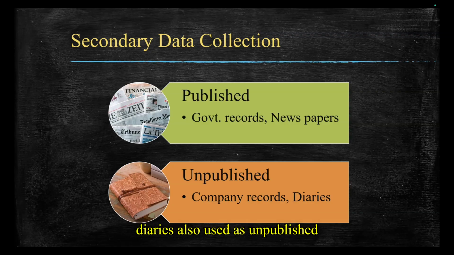Even personal diaries are also used as unpublished sources. If I want data on literacy rate, I don't need to conduct a survey myself. I can directly use government census data. Why do I need a survey on that? Already I have the data. So from the published sources we can use it like that. Secondary data is collected by others but we use it for our study.